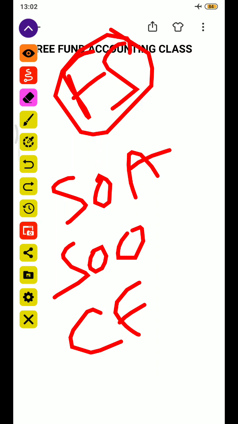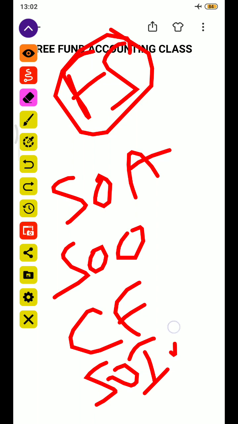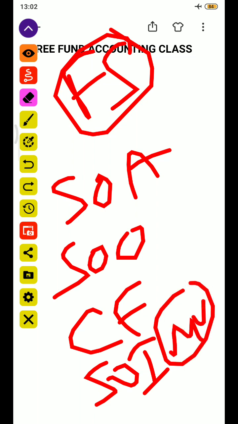And after that we have the schedule of investments. In the schedule of investments we have details of where the fund is invested and the market value of each investment. For this market value we have three levels, level 1, level 2, level 3, a concept we have discussed before.